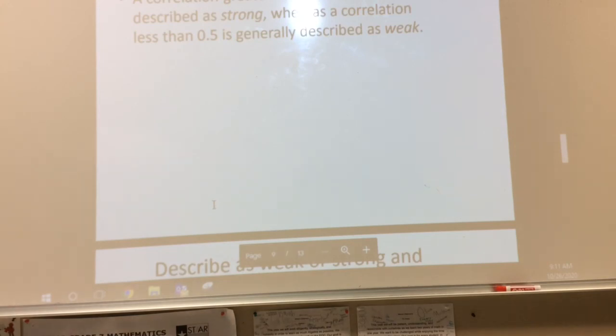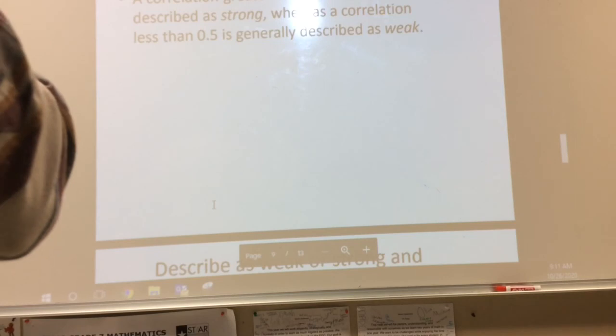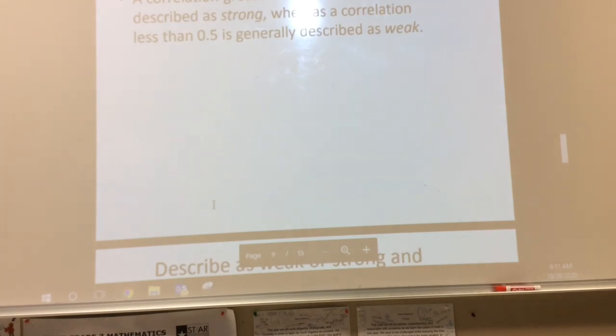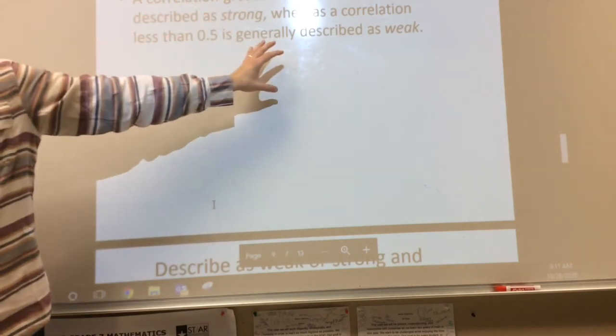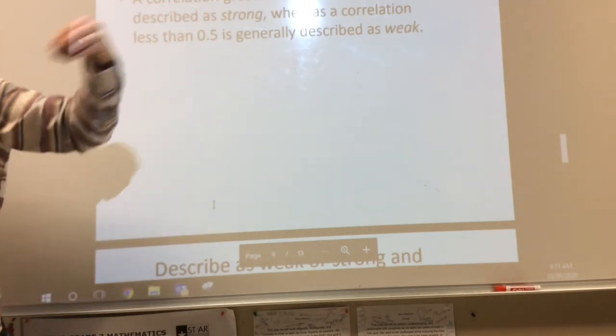So remember on Friday I said that I split it down the middle and I said if we're above 0.5, we're close to 1. If we're below 0.5, we're close to 0. Does that make sense? What about the middle? What do you mean in the middle? Like 0.6 and 0.7. Yeah. So I would say this, I know that this says 0.8 says strong. What I would say is if it's above 0.5, it's strong, but it's just not as strong. Like you would still have the linear dots in it, it's just not going to be like a perfect line.